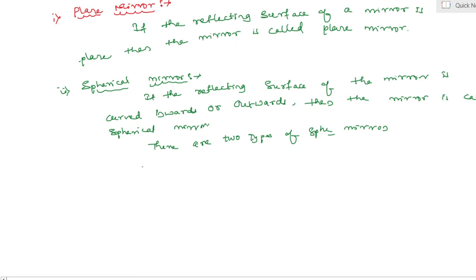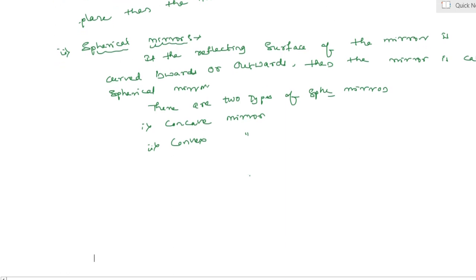Yes, first one is concave mirror and second one is convex mirror.